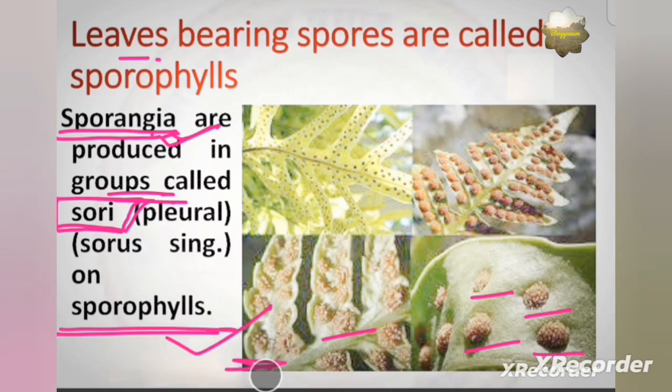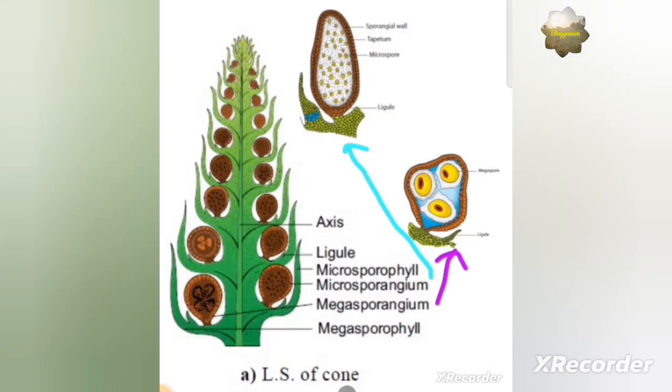Aggregation of sporophylls leads to the formation of a structure called a cone. A cone is also called strobili. The strobili basically comprise a stalk and a capsule-like structure, as we can see here.